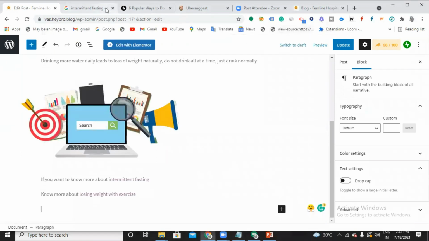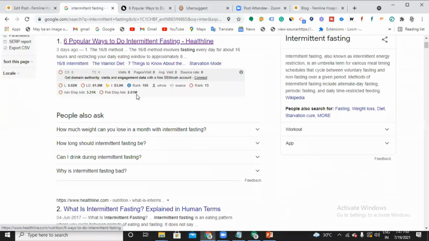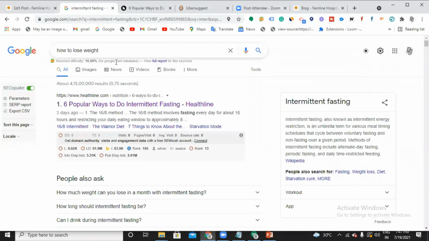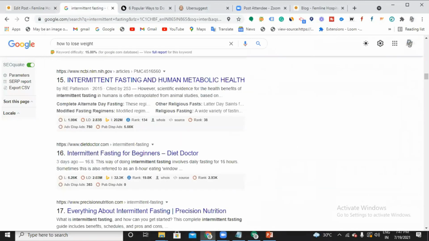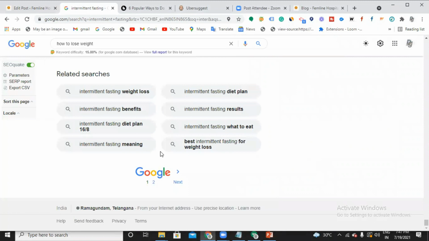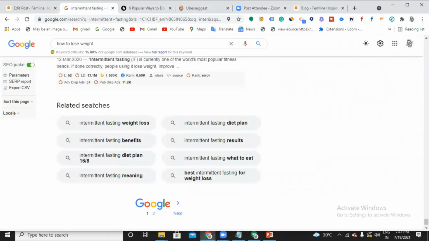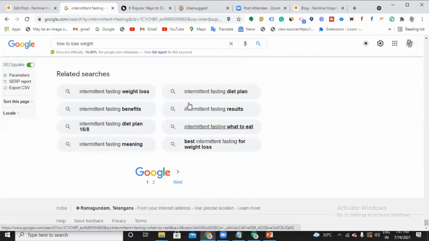One small trick I can give you: search for a keyword and then scroll down. At the bottom, you can see related searches. Intermittent fasting weight loss, intermittent fasting diet plan. So these are related searches. You can also use these, and they are also considered LSI keywords. These are like synonyms. You can use them as well.